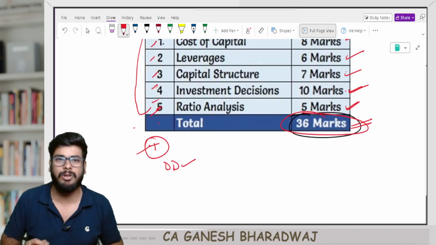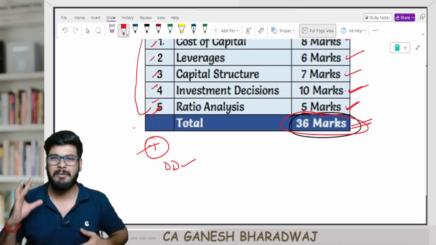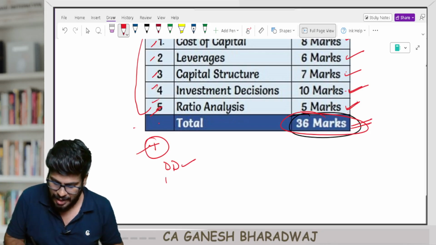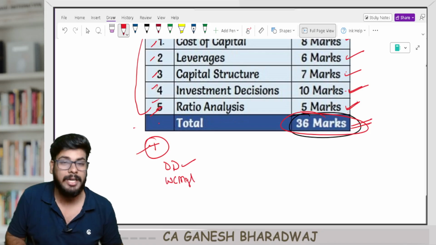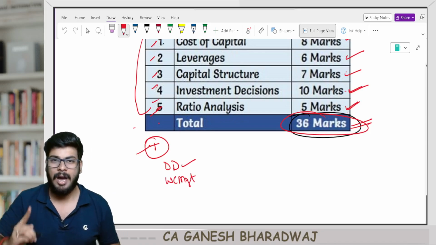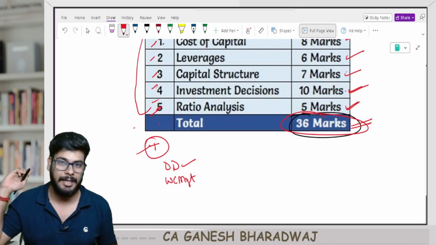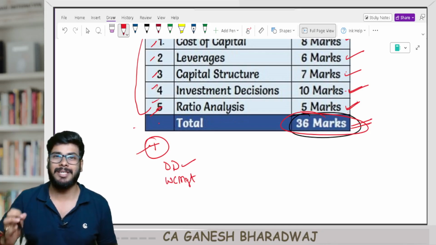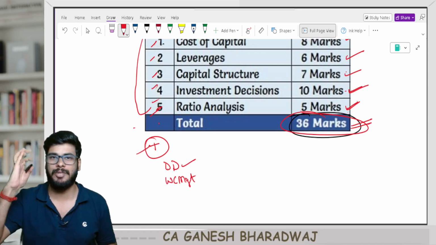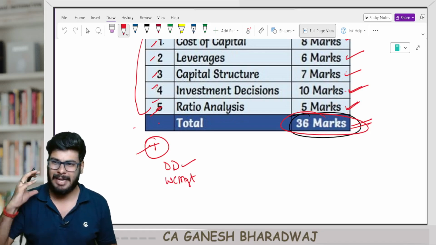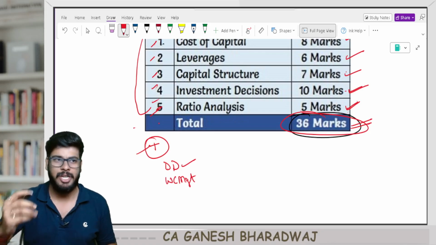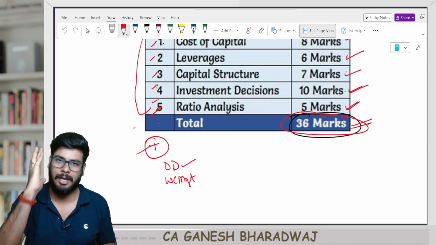And once you also cover dividend decisions, generally it gets tested for a minimum of about 5 marks. Finally, if you still have time, go to working capital management. Guys, by the way, I am not asking you to omit anything. I am asking you to prioritize. It's called a smart way of studying, right? Preparing for your exam is like a war. You need to have strategies, and that's how you need to crack it.